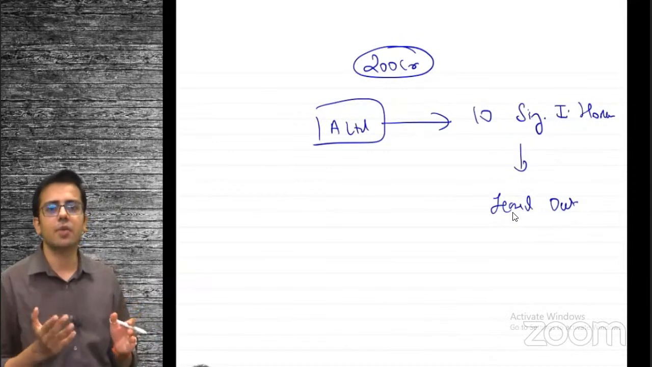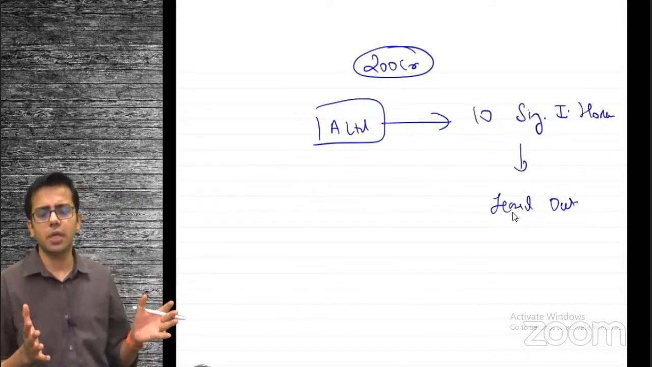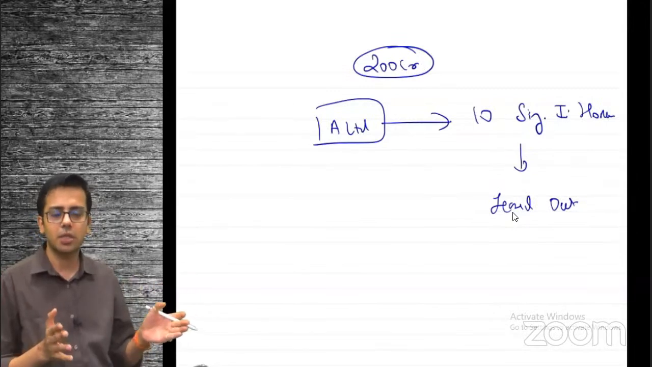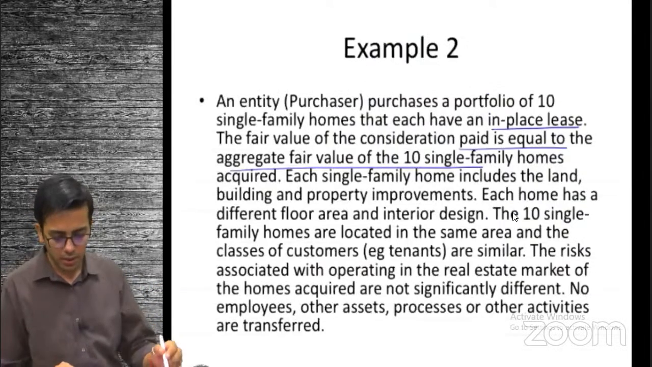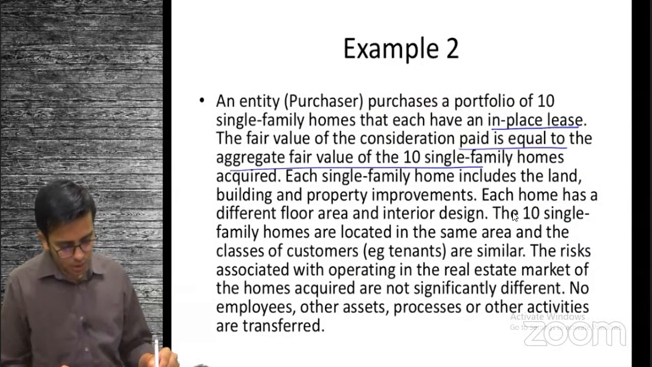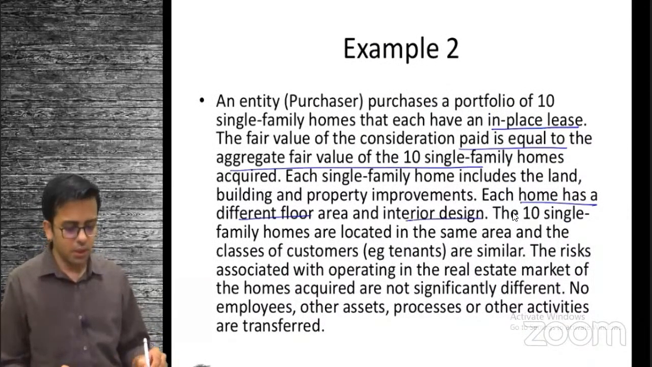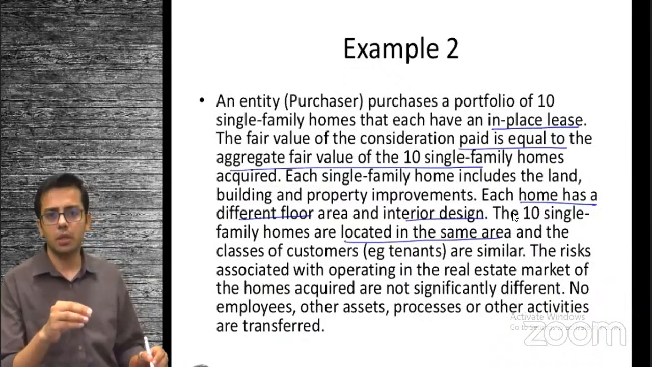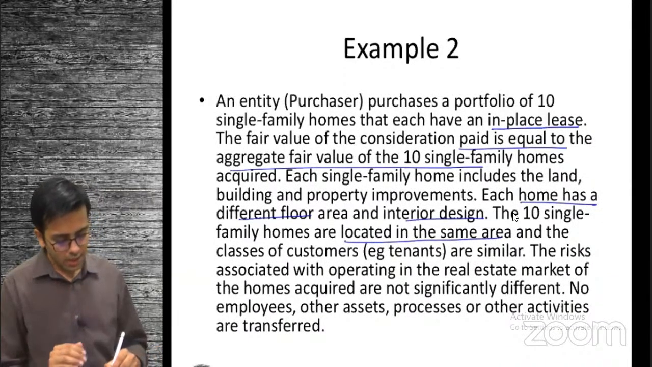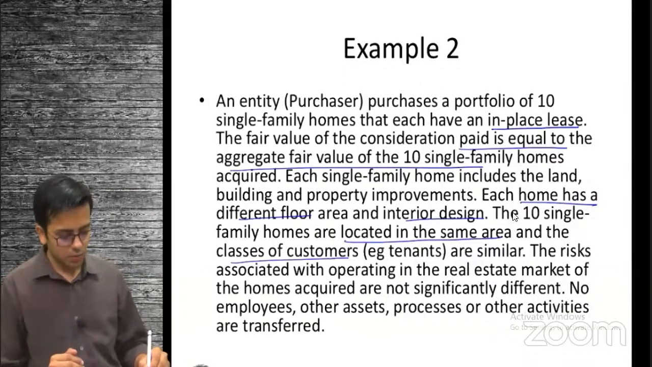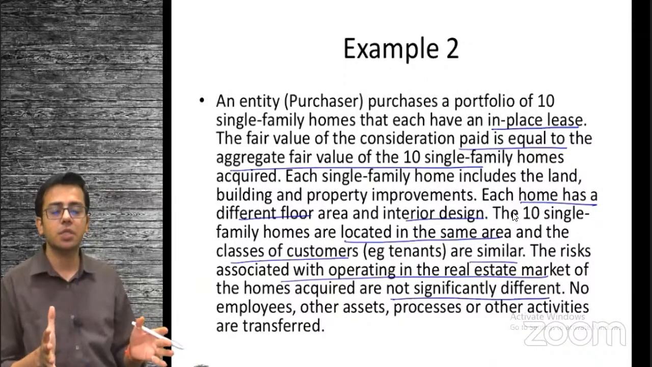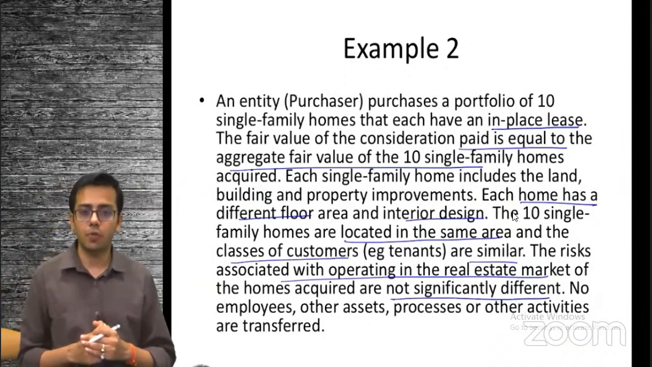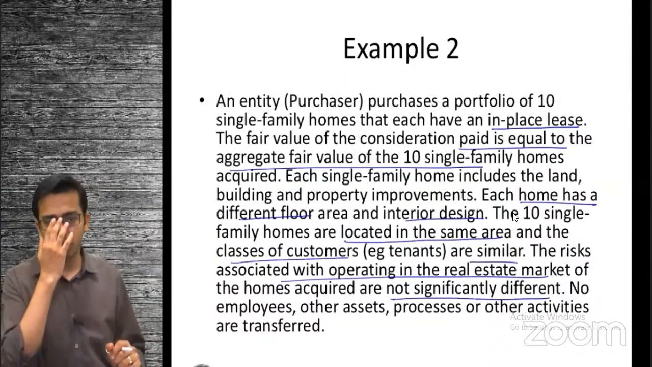These are not single identified assets. You cannot consider all 10 houses as a single asset, right? There are 10 different houses. It's like row houses, having 10 row houses, right? But what the standard says is each home has a different floor plan and interior design. All of them have different designs. They are located in the same area, let's say a particular area in Dadar in Mumbai. They have the same class of customers, similar type of tenants. The risks of operating in the real estate market are not significantly different, which means they have similar types of risks. I hope it is clear. You are able to understand what I am trying to say.